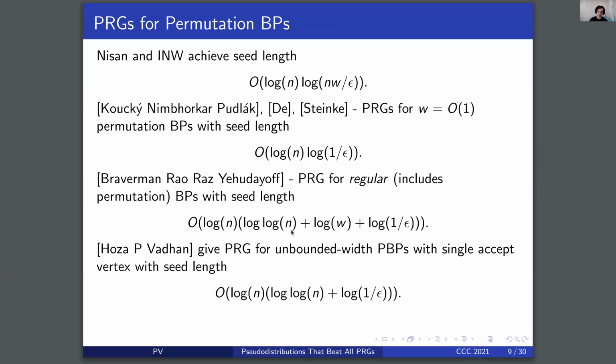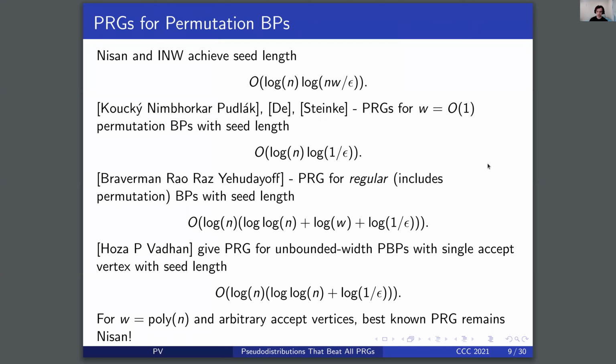And finally, recent work gives a PRG for unbounded width permutation branching programs with a single accept vertex with seed length log n plus log 1 over epsilon. So here we can see that there's no dependence on the width, w, but we restrict to a single accept vertex. And this is not true for prior work. Unfortunately, for the parameter regime motivated by the derandomization of space-bounded computation, that is polynomial width and an arbitrary set of accept vertices, the best known PRG remains the 1992 result of Nissan.